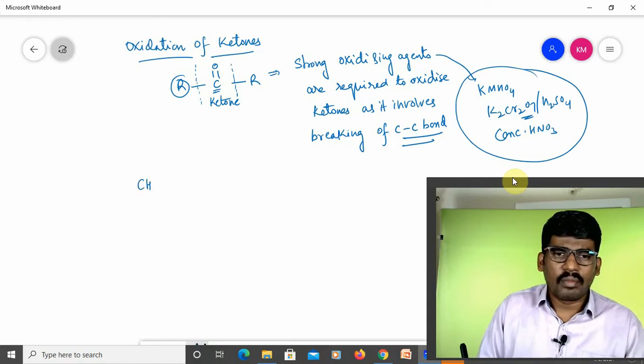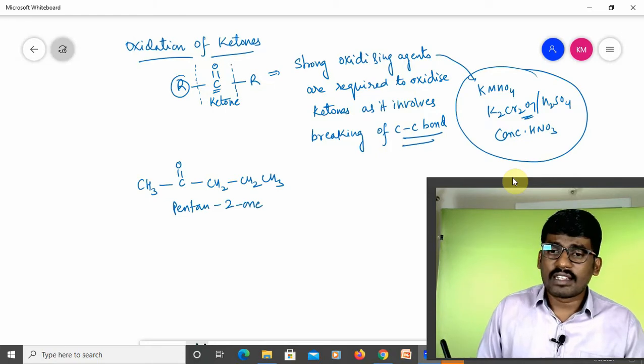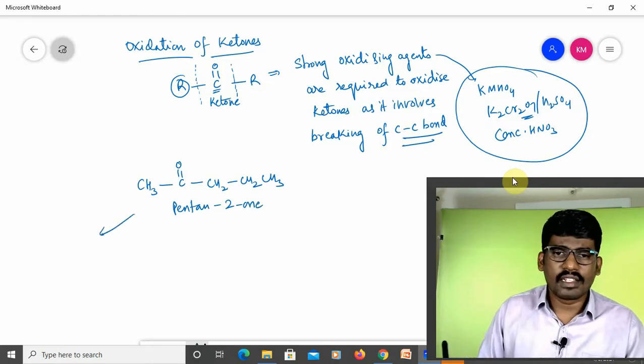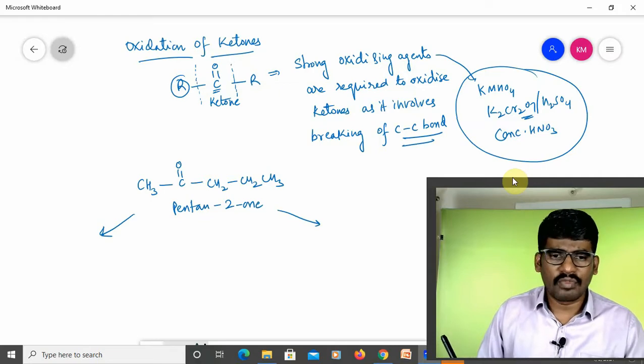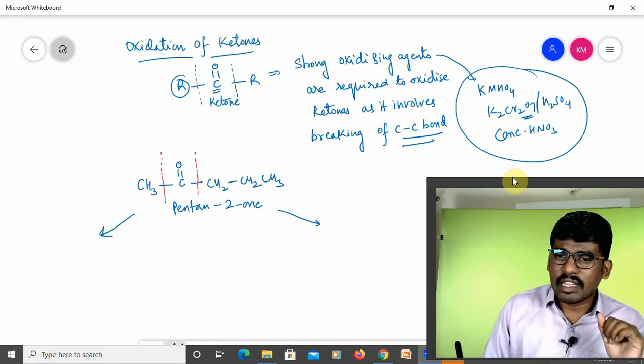Now the very important point here: whenever you take an unsymmetrical ketone, CH3CO..., I am taking here pentan-2-one. Obviously there is a possibility of two types of breaking. What I mean to say, there are two C-C bonds. It is a C-C bond, as well as it is also a C-C bond. So there are two possibilities.